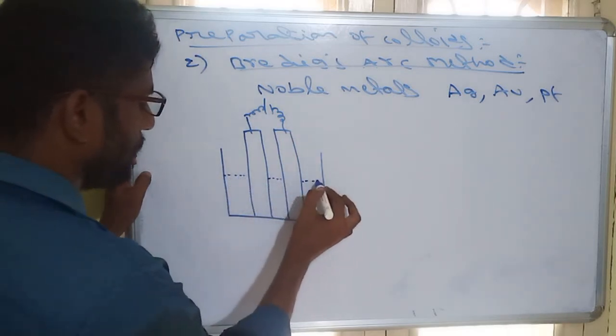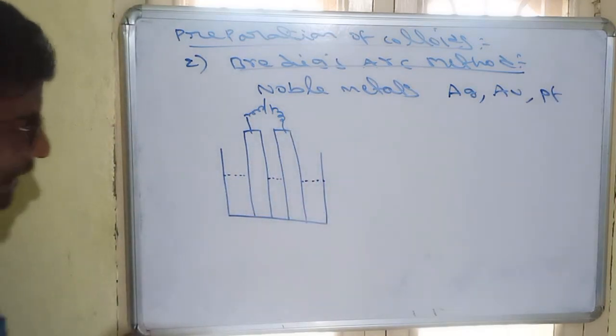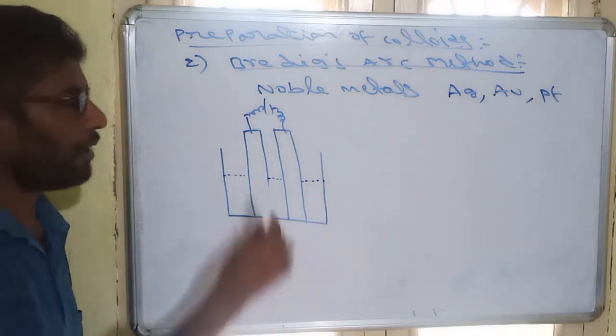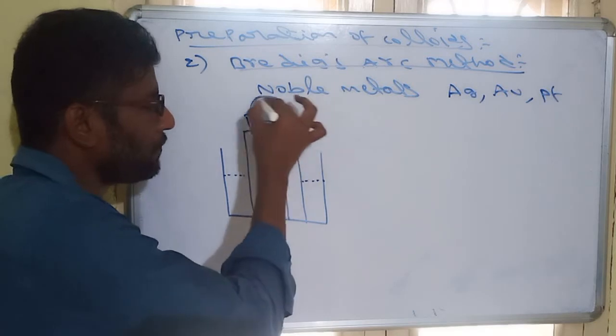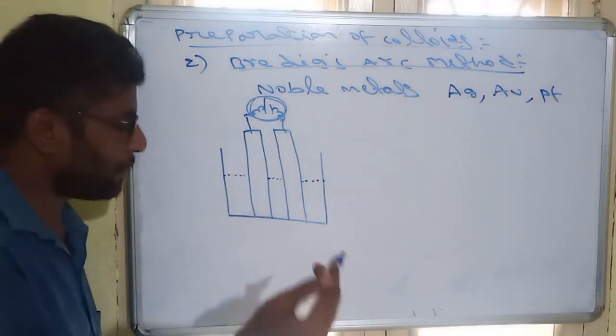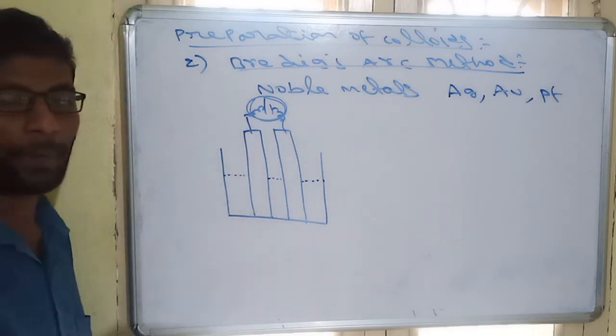So these are dissolved in a solvent. Here electrodes are the dispersed phase. This is the solvent, the dispersion medium. On applying very high voltage of electricity, a very large amount of heat will be produced. That produced heat will vaporize the metal.